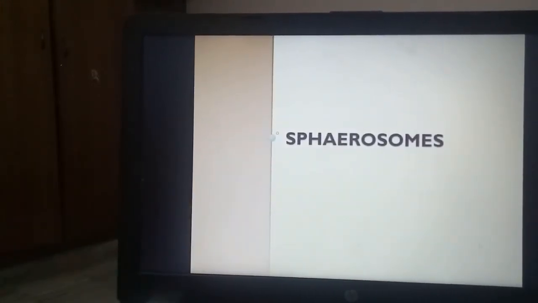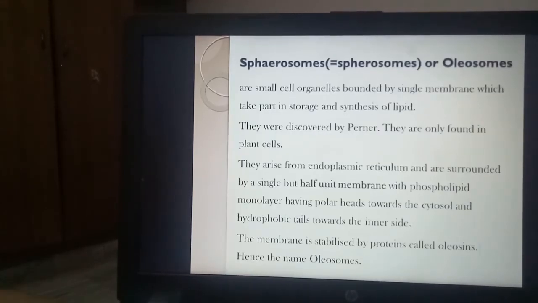So this is another organelle, sphaerosomes. These are microbodies like your peroxisomes or like your lysosomes. These are present in plants, and these organelles are related to the synthesis and storage of lipids.